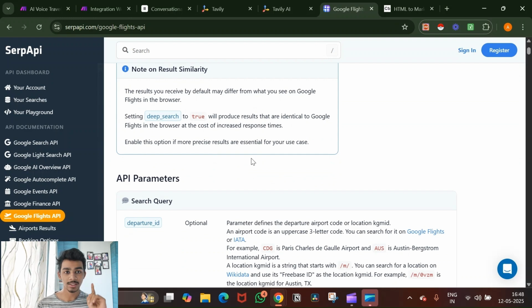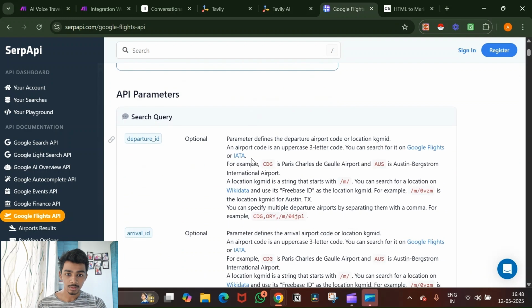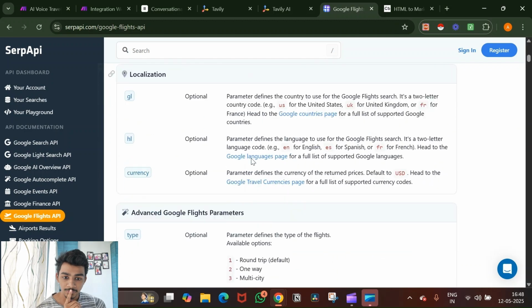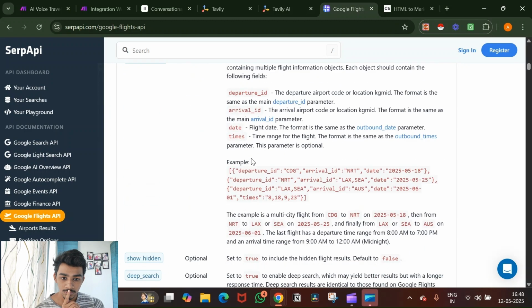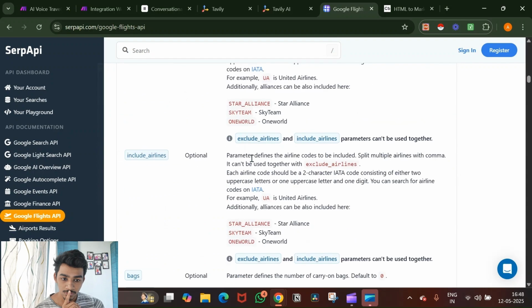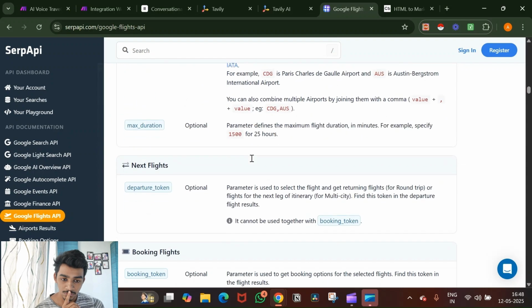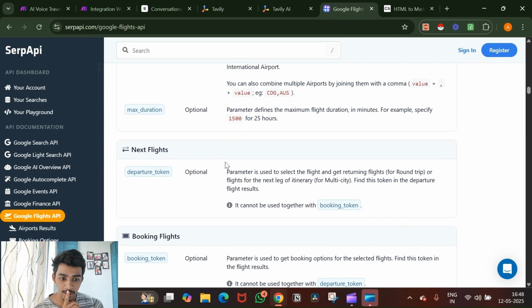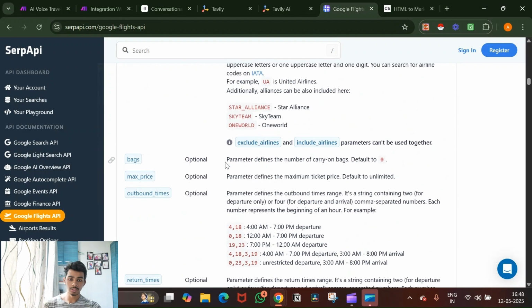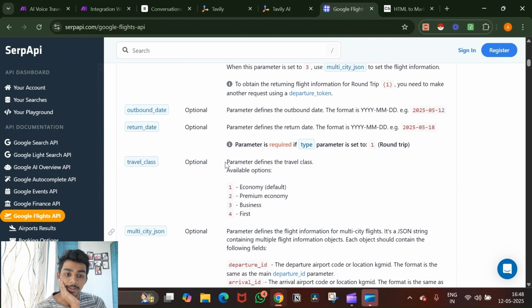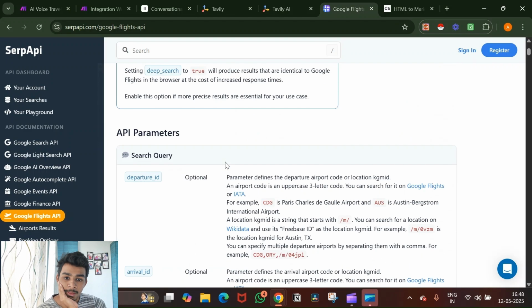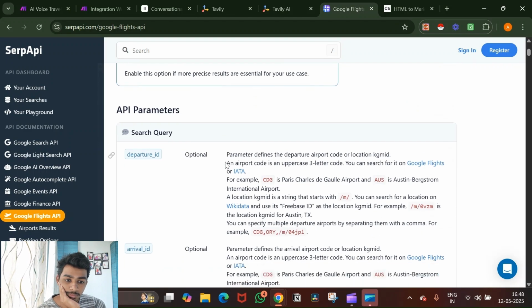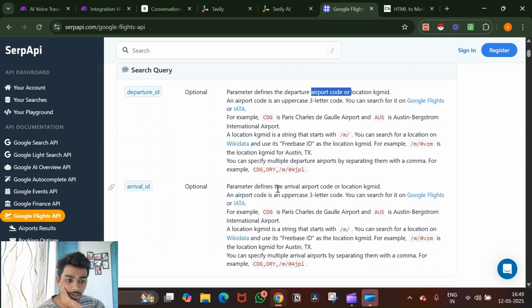The best thing you can do, you know what, first let us see what are the required parameters. We have the engine, and we have the API key, so those are the only required parameters. What else do we need? The airport code, yes, we do need that. So departure ID is a must, arrival ID is a must.